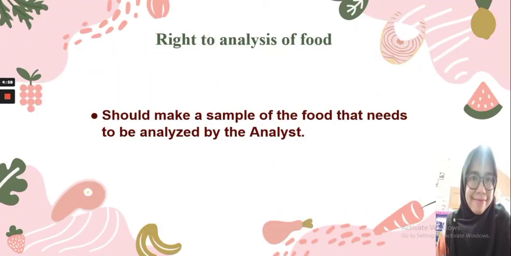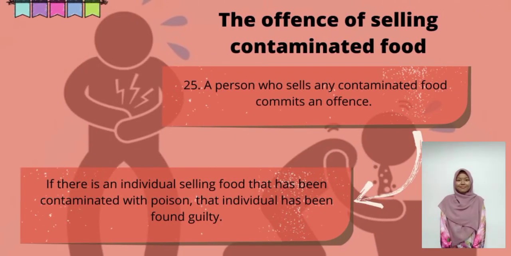Right to analysis of food. A person who buys food, or someone other than the seller of the food, should make a sample of the food that needs to be analyzed by the analyst to determine whether the food is contaminated or not. The offense of selling contaminated food. A person who sells any contaminated food commits an offense. It means if there is an individual selling food that has been contaminated with poison, that individual has been found guilty.